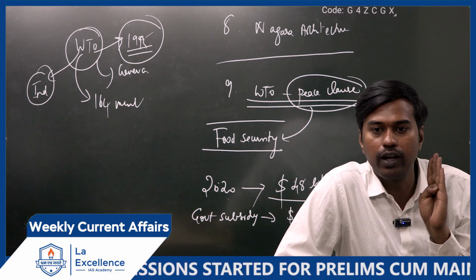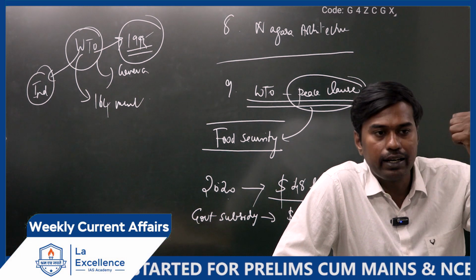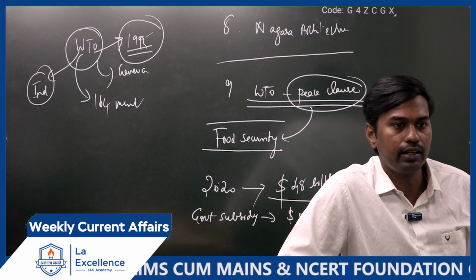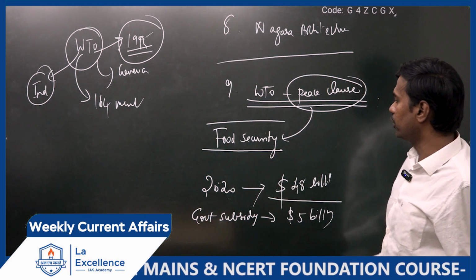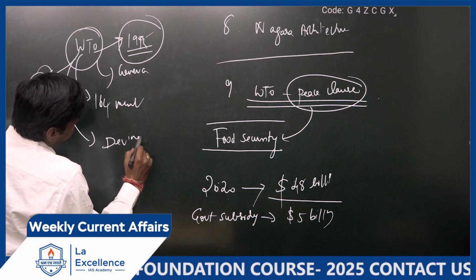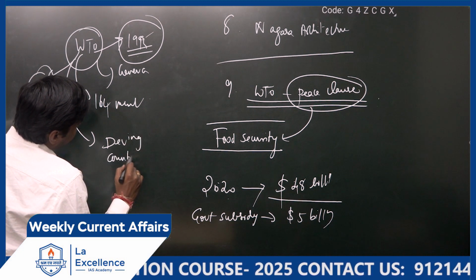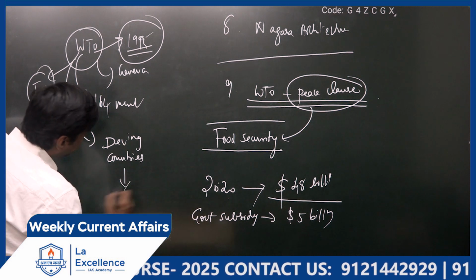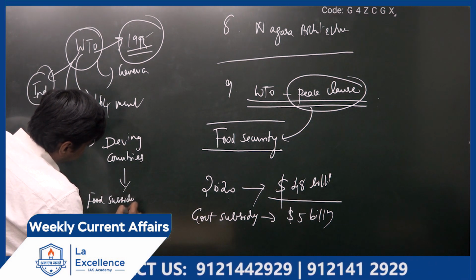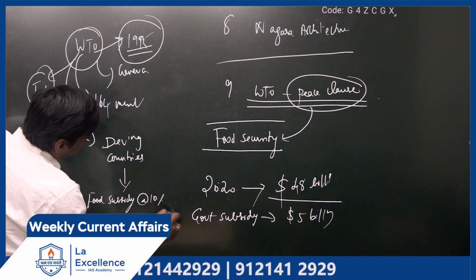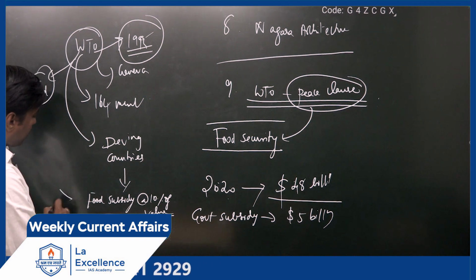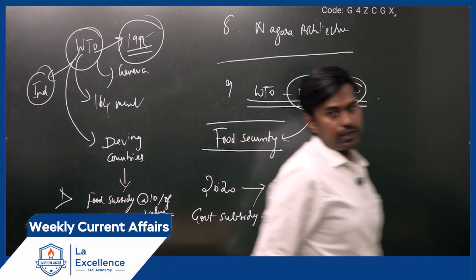Developing countries can give much more subsidy compared to developed countries. So, as per that WTO agreement, developing countries have been asked to provide food subsidies at 10% of the value. It should not cross more than 10% of the value.